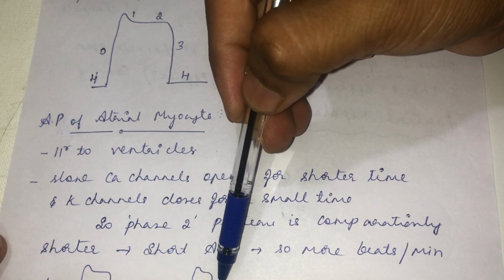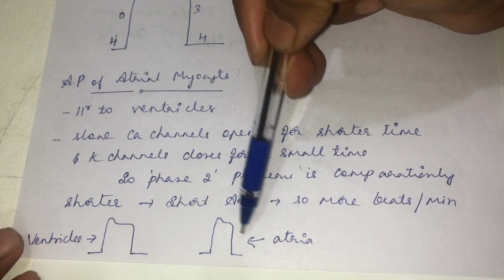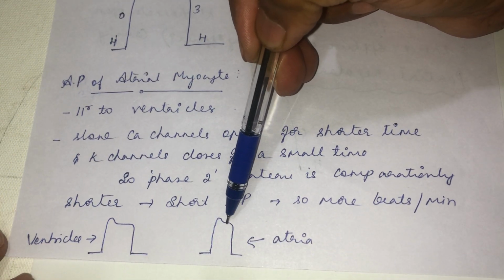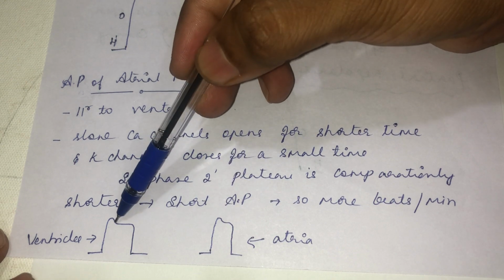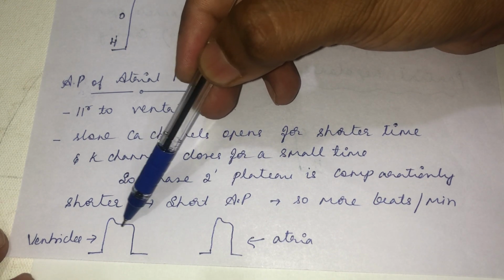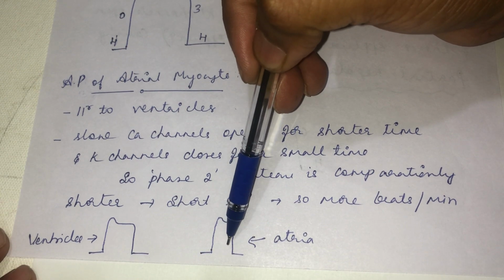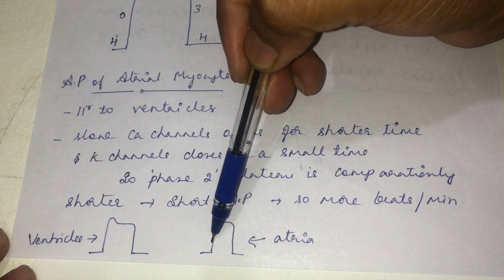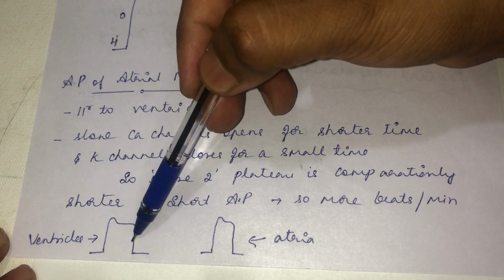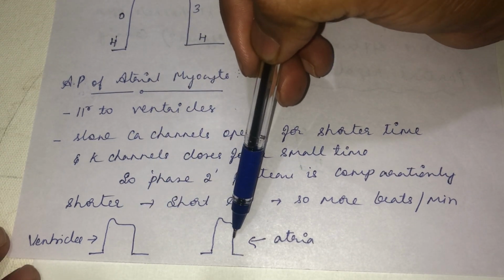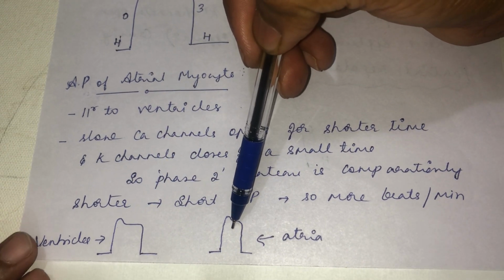When you compare the action potential of the atria, the phase 2 is shorter than the phase 2 of the ventricular myocyte. As a result, the action potential duration of the atria is less than that of the ventricle. This is the reason why you find more beats from the atria.